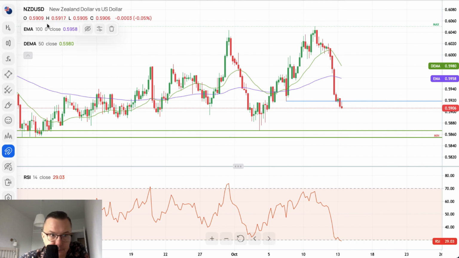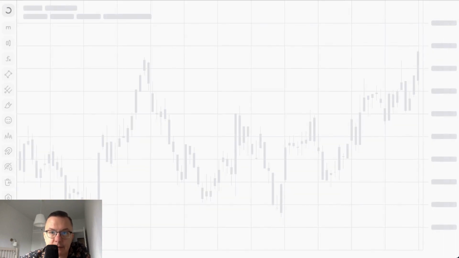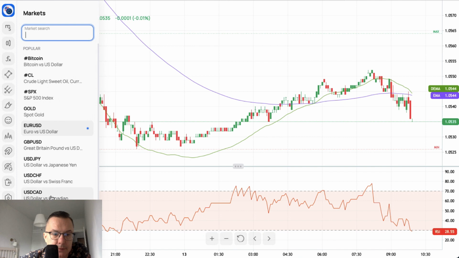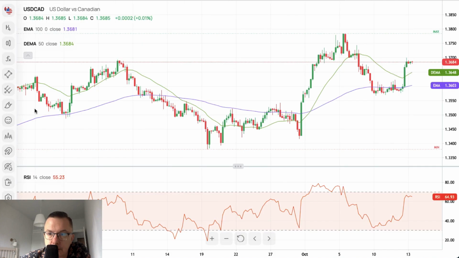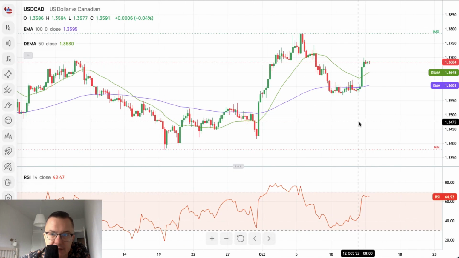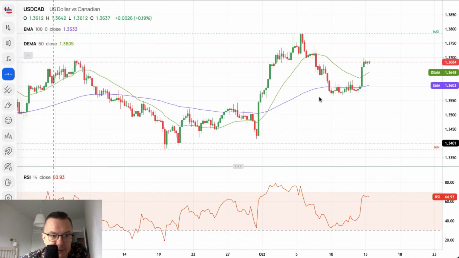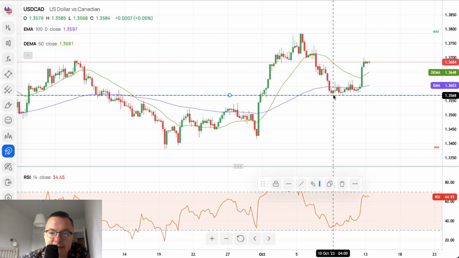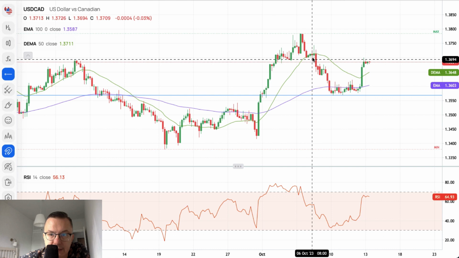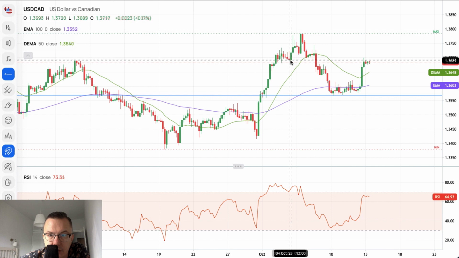Let's now switch to the Canadian dollar, because the Canadian dollar is also a commodity currency, so it is dependent on China, right? So what do we have here? Complete inverse reaction. We have a bounce to the upside. So this level here might be considered as technical support, of course. 1.3568. We went up towards the level of, let's say, technical resistance, which might be located somewhere around here, or maybe even here.